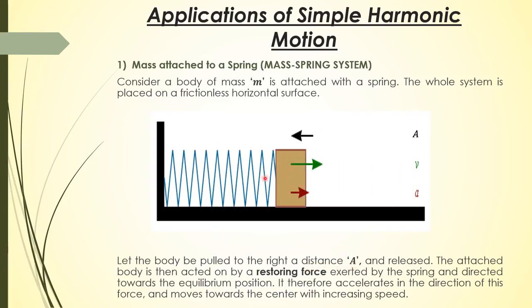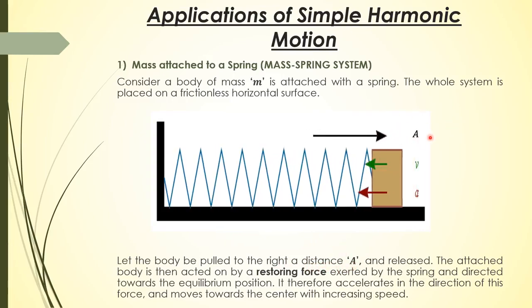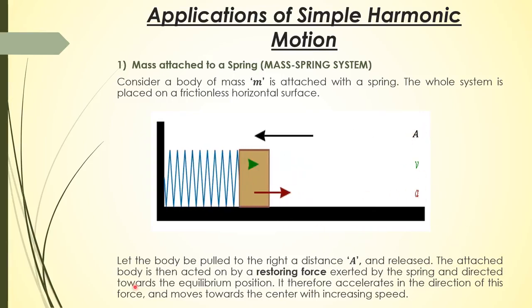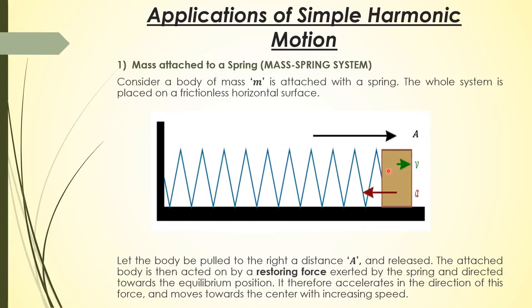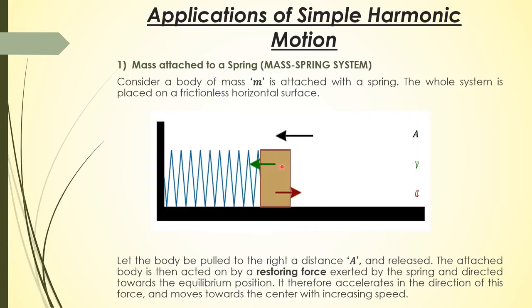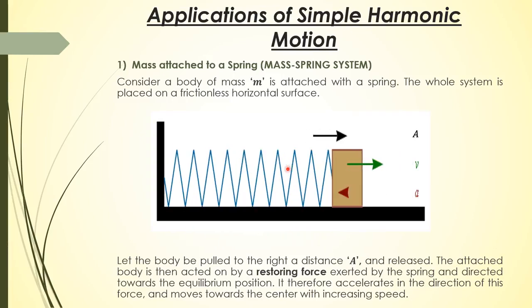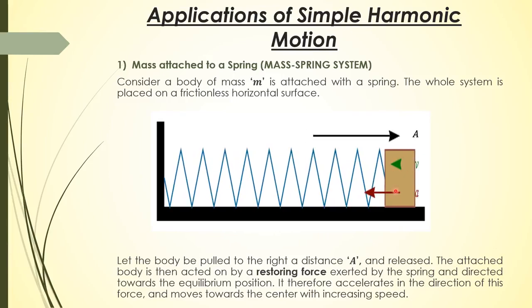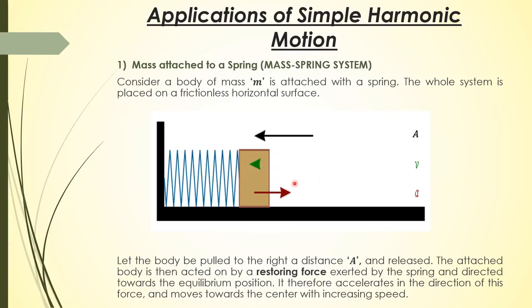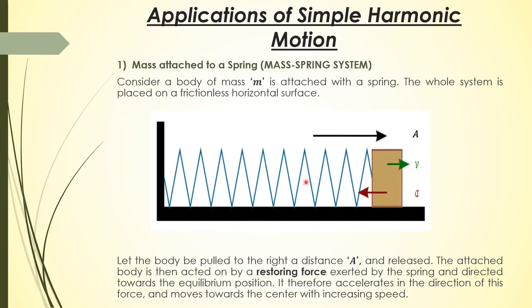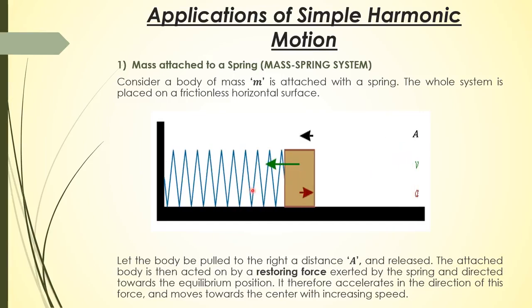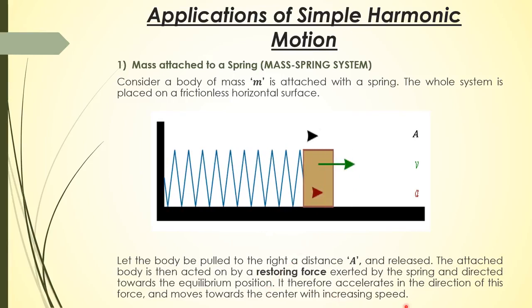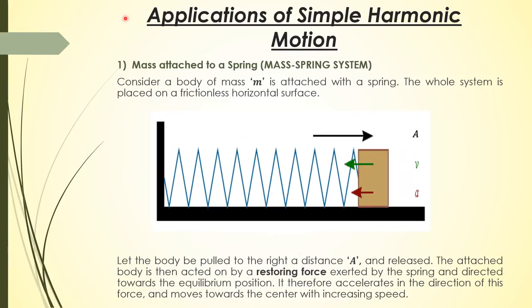So if we pull the block to the right to a distance a and then release it, the attached body is acted on by a restoring force exerted by the spring and directed towards the equilibrium position. It therefore accelerates in the direction of this force and moves towards the center with increasing speed.